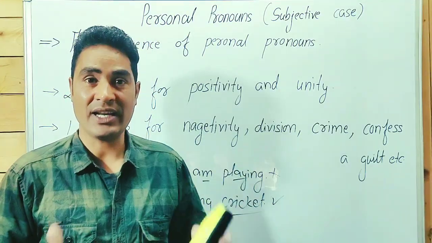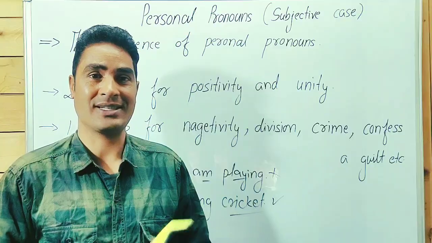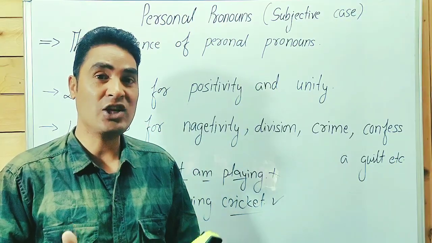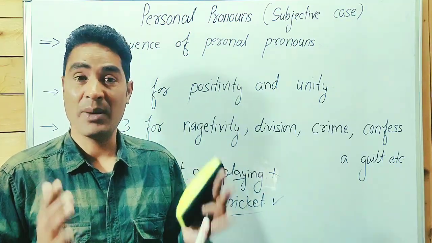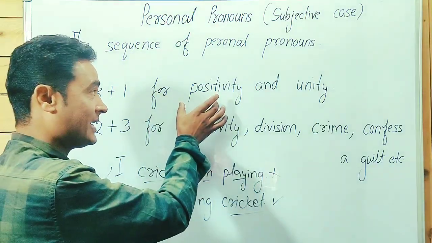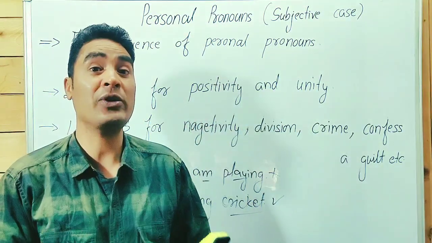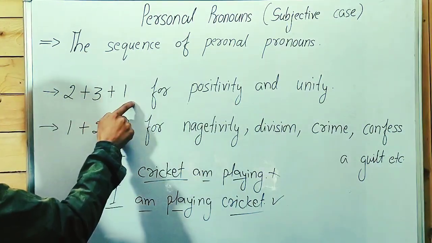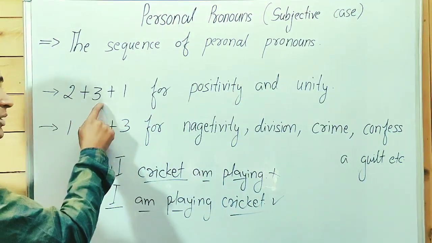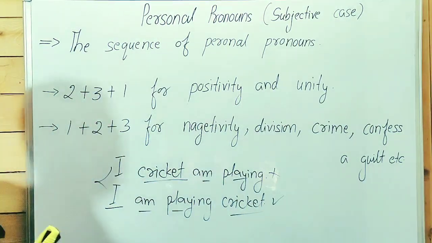Guys, point to be noted, if two or more pronouns of different persons are used together in a sentence, and the sense of the sentence indicates positivity and unity, in this case we use 2, 3, 1: second person, third person, and first person.